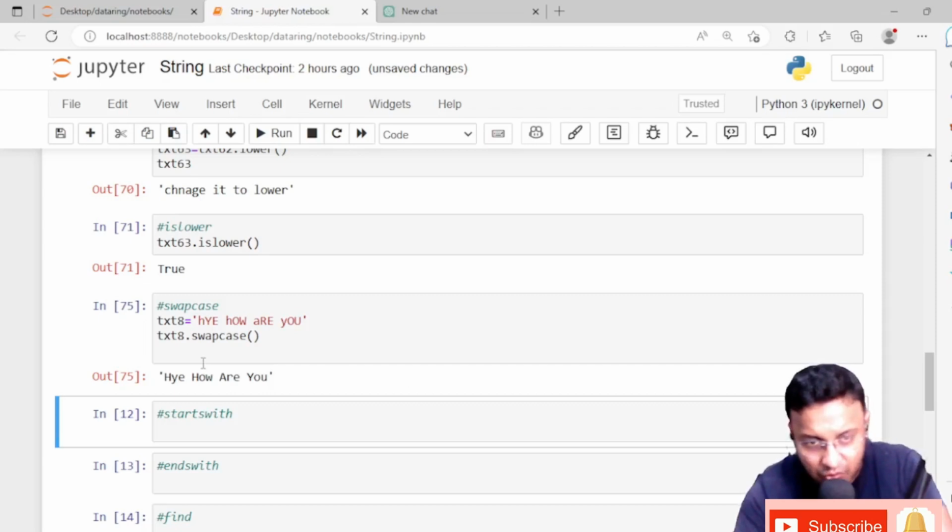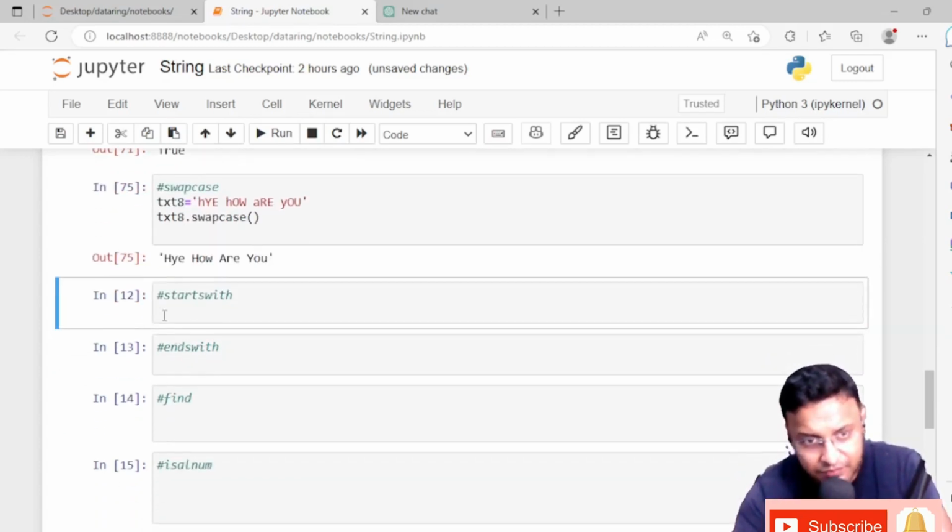Okay, so if anything is in capital letter, that will become small letter, and if any letter is in small letter, that will become capital letter, already told, and if any letter is in capital letter, that will become small letter. Okay, hope this is clear. Now we'll come to startswith.